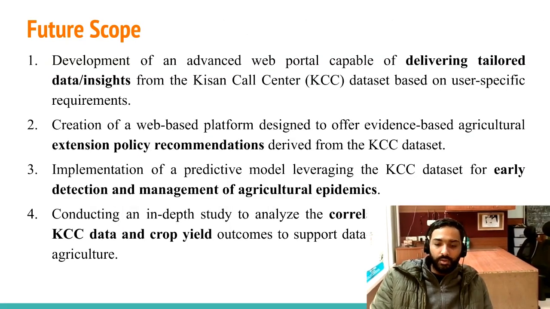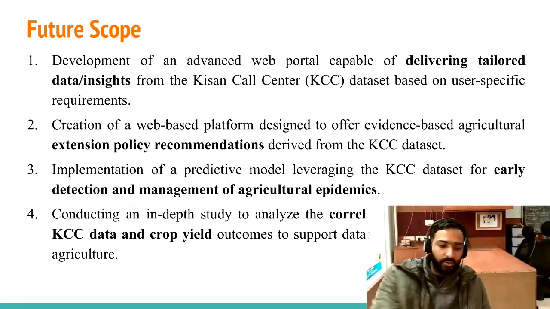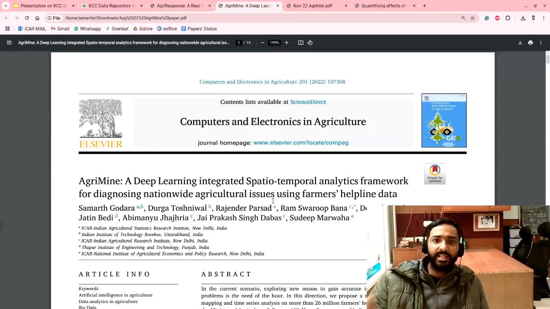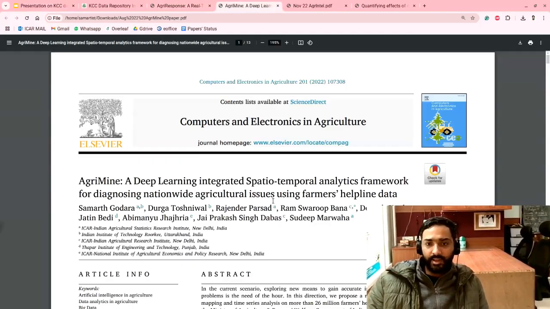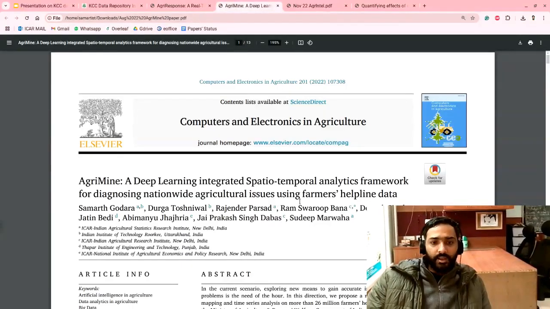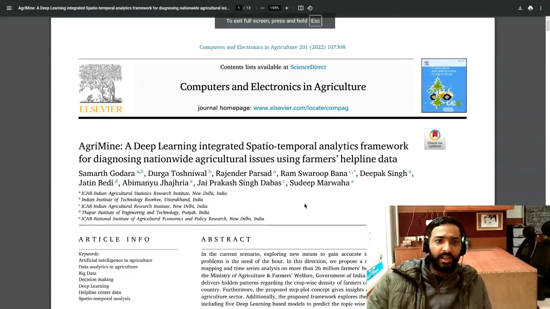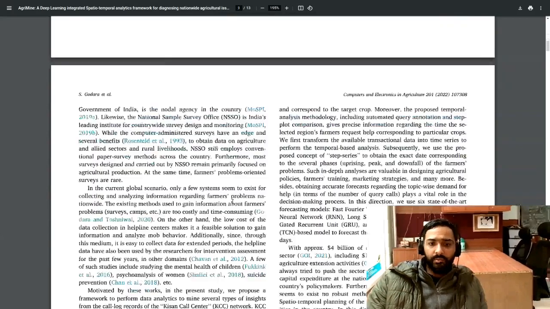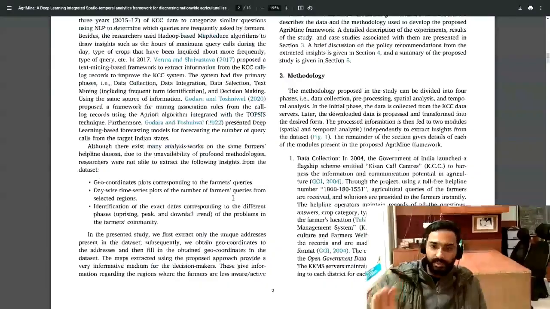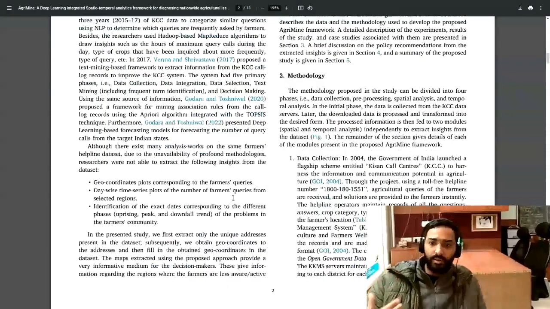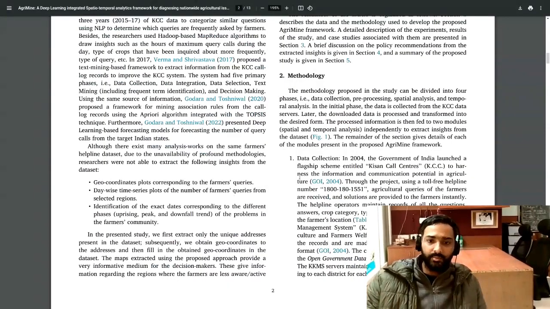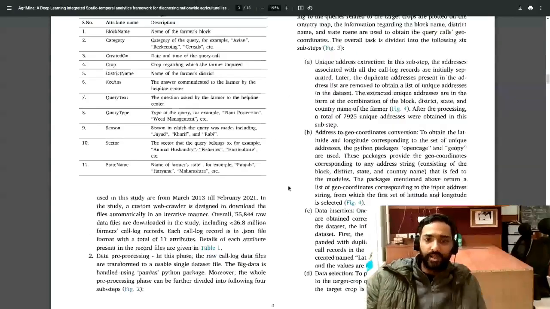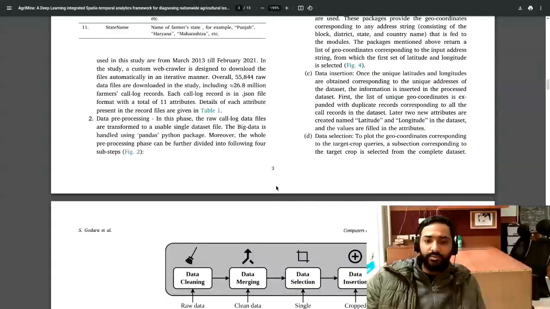So, before starting with the future scope, let me give you a brief about the AgriMine and AgriIntel papers that we have discussed in the slides. So this is the AgriMine paper. Now here you can see, if you want the more detailed work, what was done, then here we have the complete information.